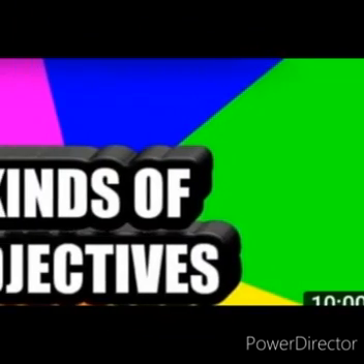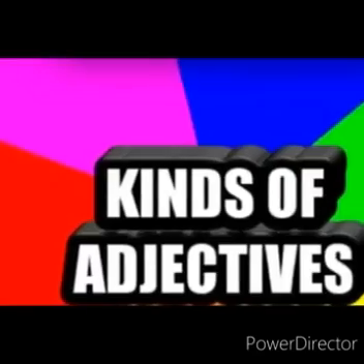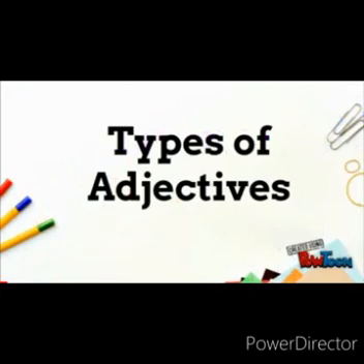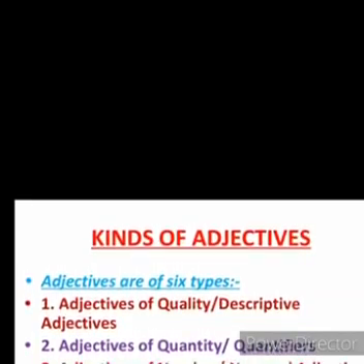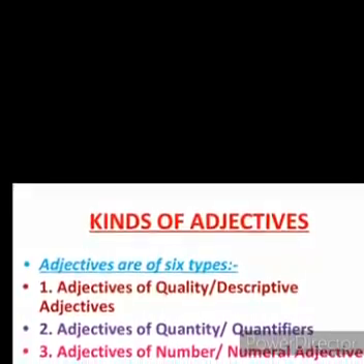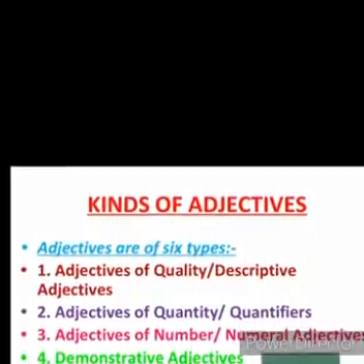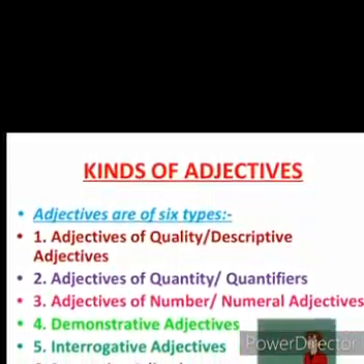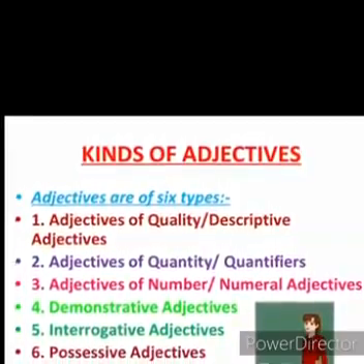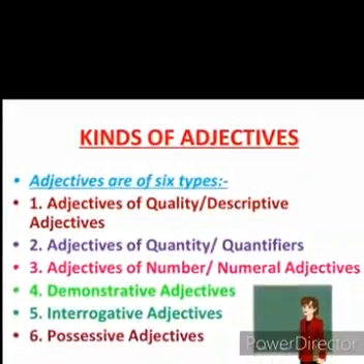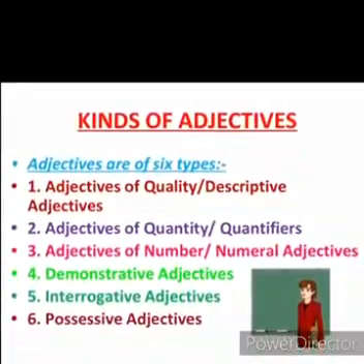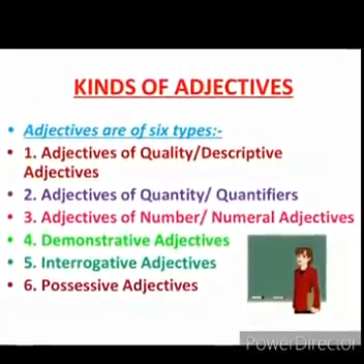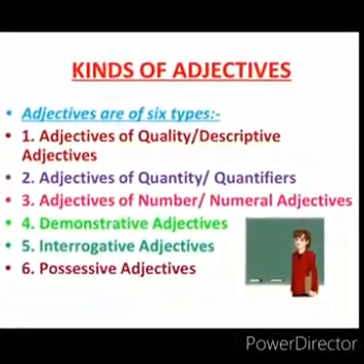Now let's study about the kinds of adjectives. Adjectives are of 6 types, and they are adjectives of quality, also called descriptive adjectives, adjectives of quantity, also known as quantifiers, adjectives of number, also known as numeral adjectives, demonstrative adjectives, interrogative adjectives, and possessive adjectives.